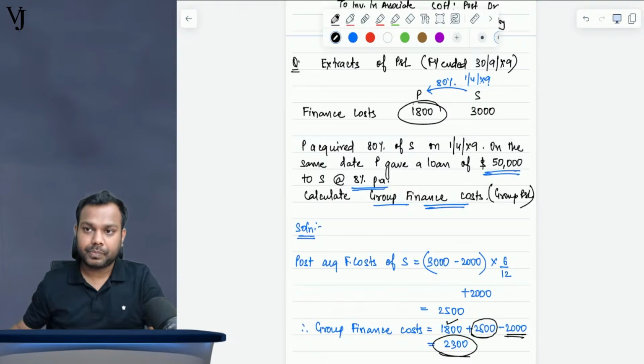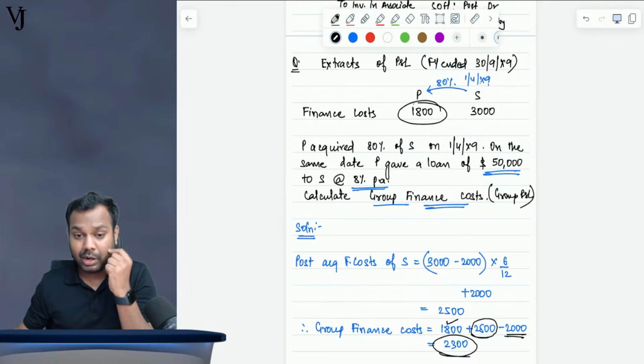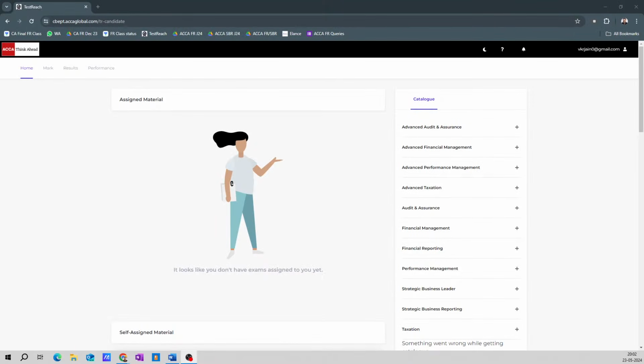Wonderful. So now let's move towards the group P&L part. For that, let me open the ACCA practice platform for you guys. Just give me a minute. Can you see the screen?